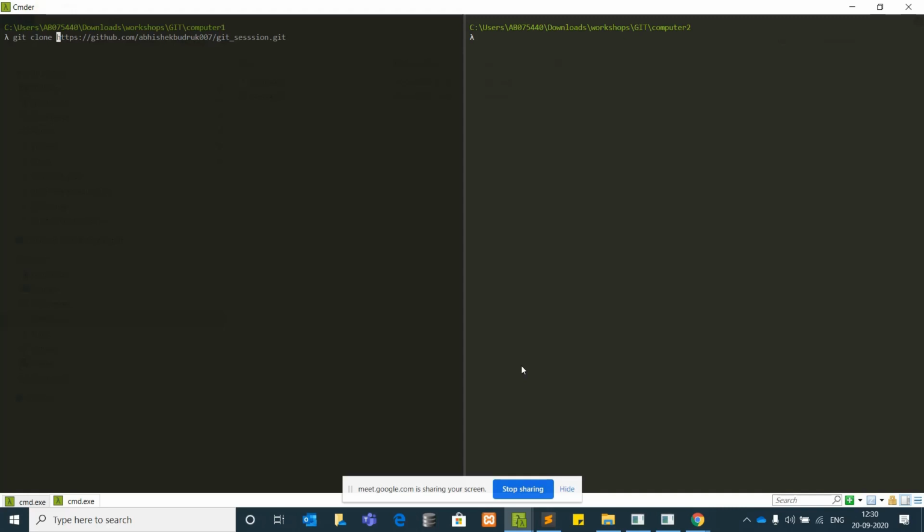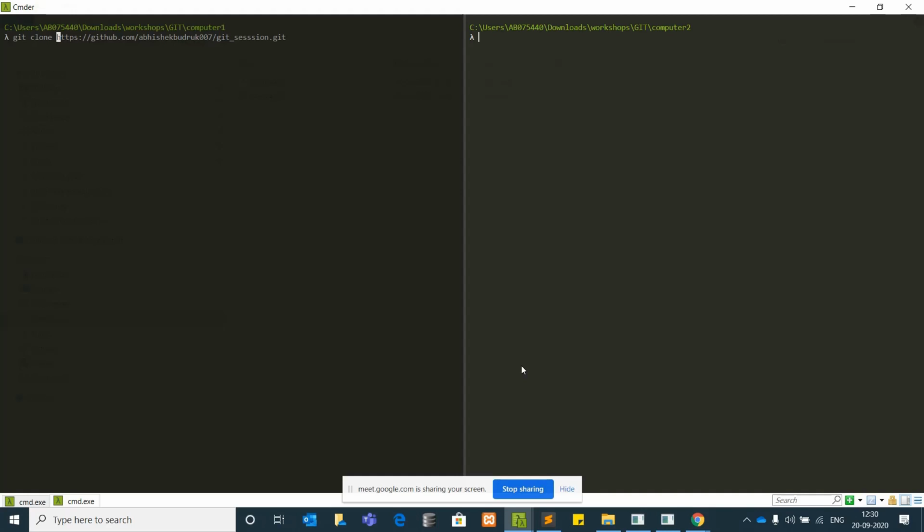So if the repository is public, can they make some changes in that? Yes, they can. They can basically push it, but you can restrict that access also. Okay. So until we pull, there won't be anything, right? Like any changes to update to that repository. Yeah, until you merge it, you won't be having any changes. Okay, fine. Thank you.